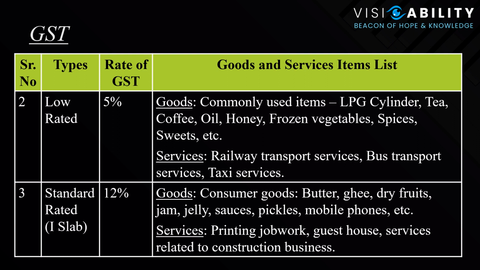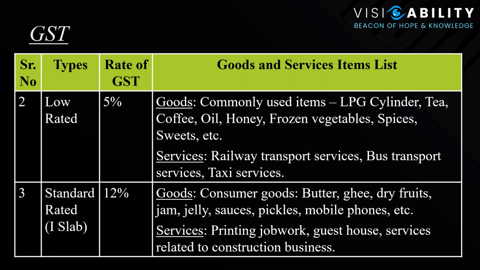The first slab for the standard rated goods, where 12% is charged, is for consumer goods which are not actually necessities. These come under a higher category of consumption, or we could say for the higher standard people, not for the common man.